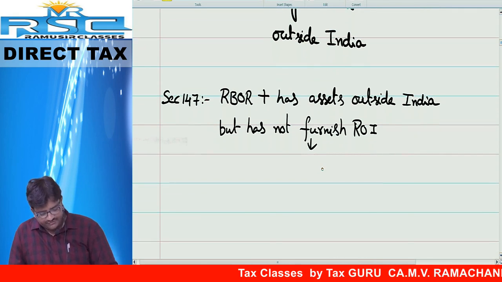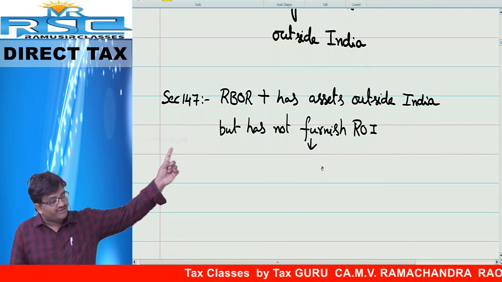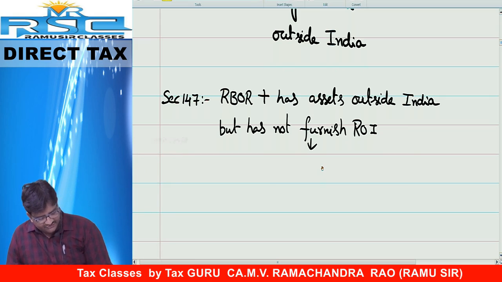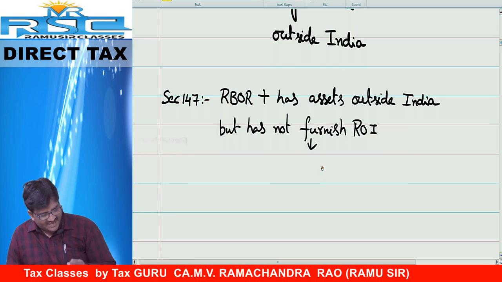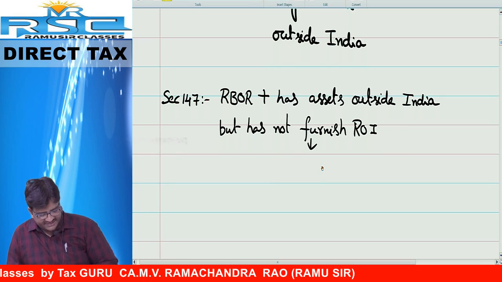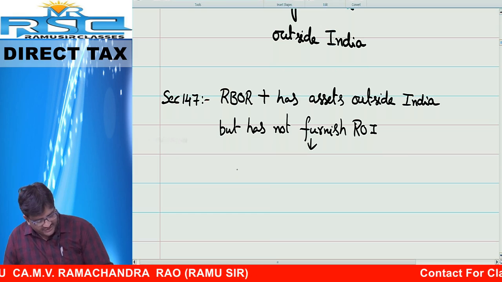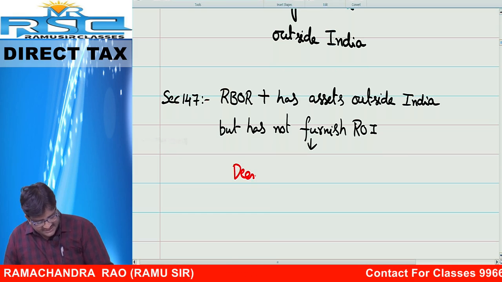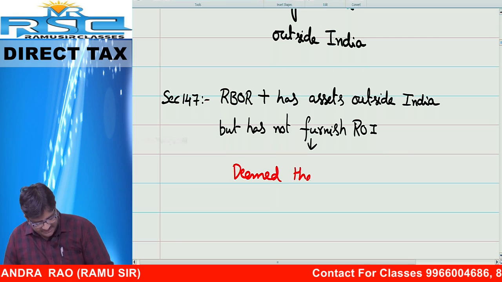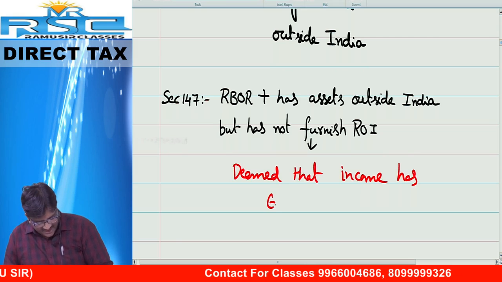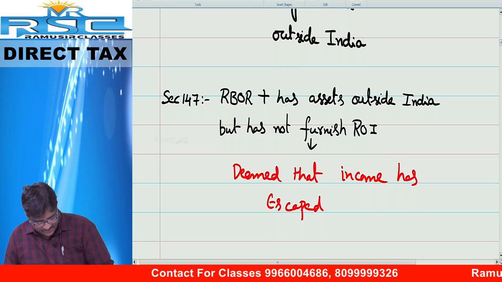Next question. Friends, now section 147, escaping assessment, there we will cover. In this case, if any resident but not ordinarily resident has assets located outside India and does not furnish the return of income, in such case, it is deemed, I repeat, it is deemed that income has escaped assessment.